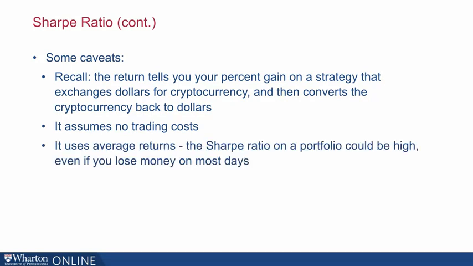Now, it's going to use average returns, so on most days you will lose money, perhaps, even if the Sharpe ratio is positive. And then a big worry is the survivor bias. We are looking at the three best cryptocurrencies. And just by definition, they're going to represent the ones that have ex post the highest returns. Okay, so with all of those caveats, let's look at some Sharpe ratios.